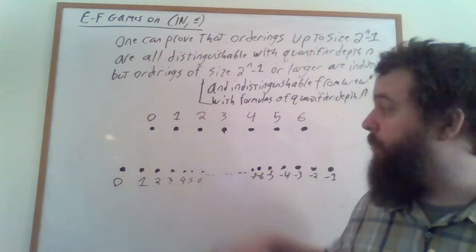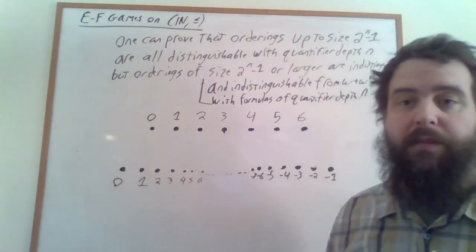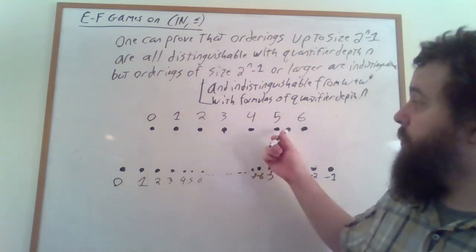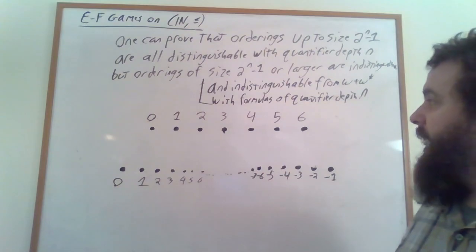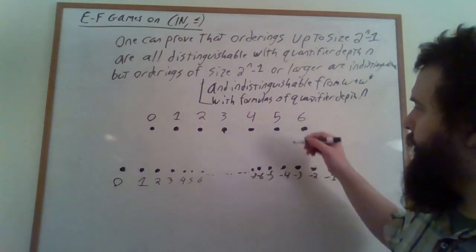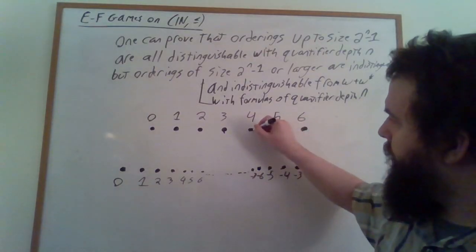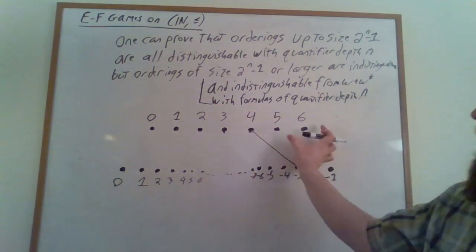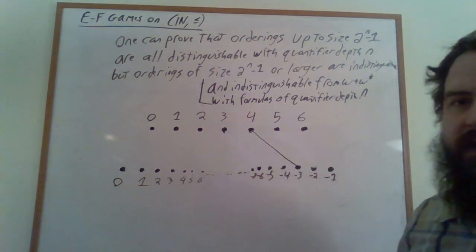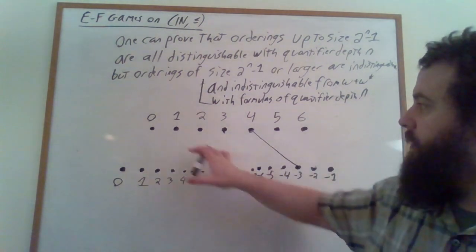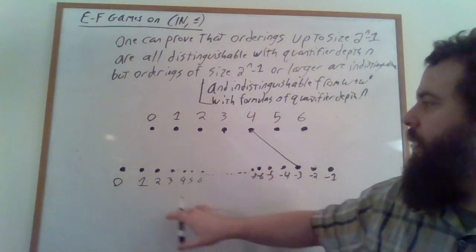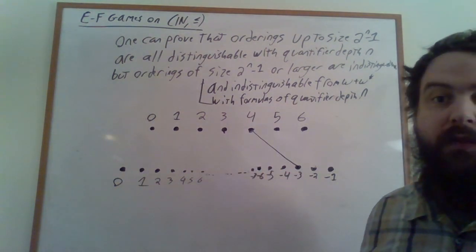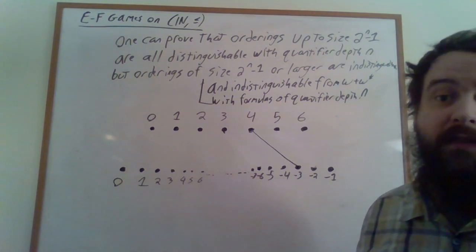The cases where Spoiler plays on the omega part of omega plus omega star are similar. So that just leaves us with the case where Spoiler plays on the finite linear ordering, and then we just have to be a little bit careful. If Spoiler plays here, we're going to want Duplicator to play here, so that we have a game board of size 2 versus a game board of size 2, and a game board of size 4 versus omega plus omega star. And again, this situation works out in Duplicator's favor by the inductive hypothesis.